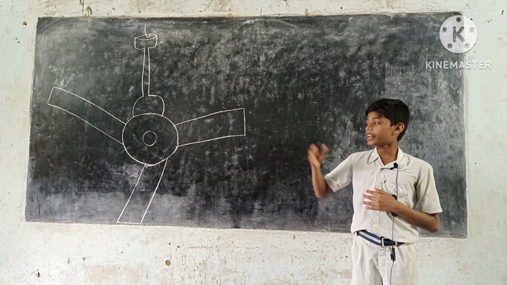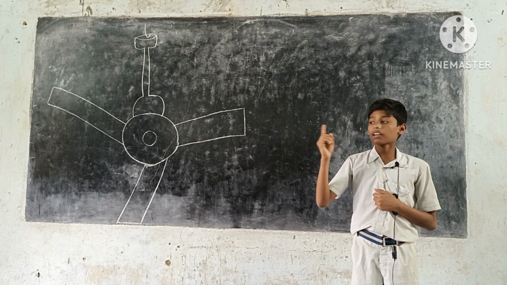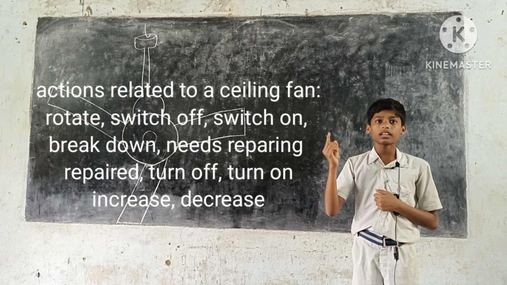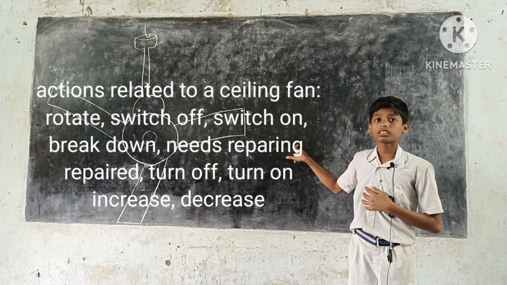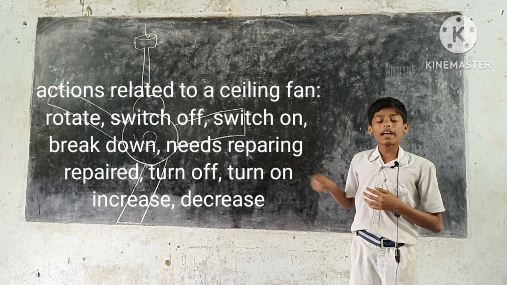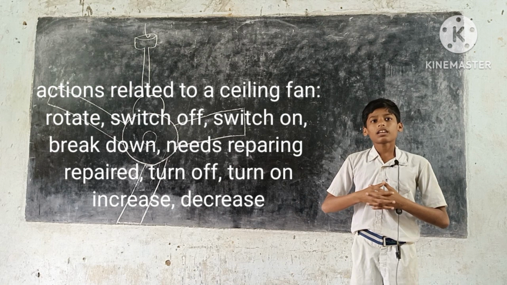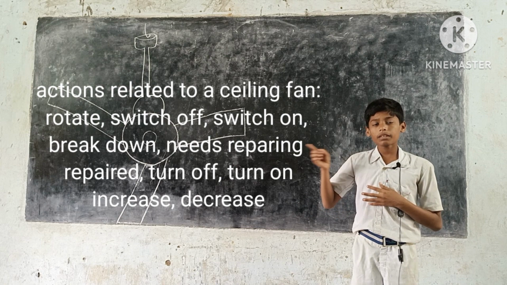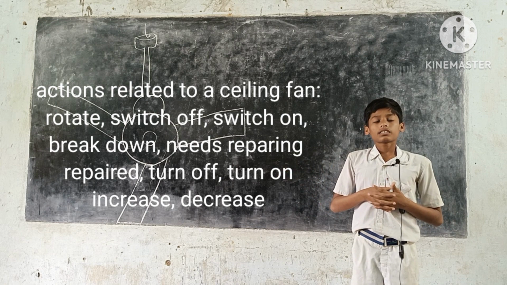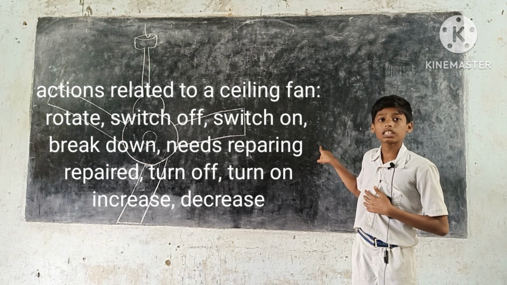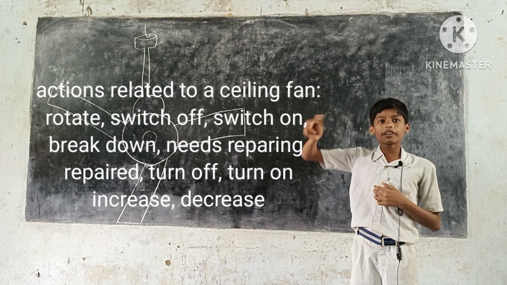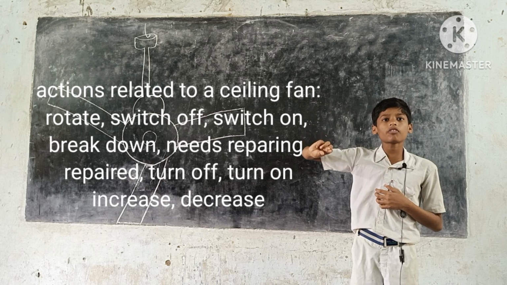Now, actions related to the ceiling fan. The fan is rotating slowly. Switch off the fan. Switch on the fan. The fan broke down yesterday. The fan needs repairing. He repaired the fan. Turn off the fan. Turn on the fan. Increase the speed of the fan and decrease the speed of the fan.